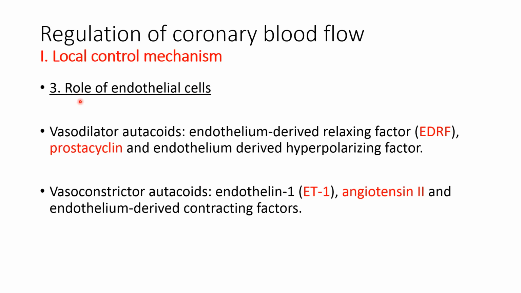Endothelium cells also release vasodilator as well as vasoconstrictor autacoids. They play a role in the local control mechanism for coronary blood flow. The vasodilator autacoids include endothelium derived relaxation factor, EDRF, or nitric oxide, and prostacyclin. They produce vasodilatation and increase coronary blood flow. Vasoconstrictor autacoids like endothelin 1 and angiotensin 2, released by the endothelial cells, produce vasoconstriction and decrease coronary blood flow.